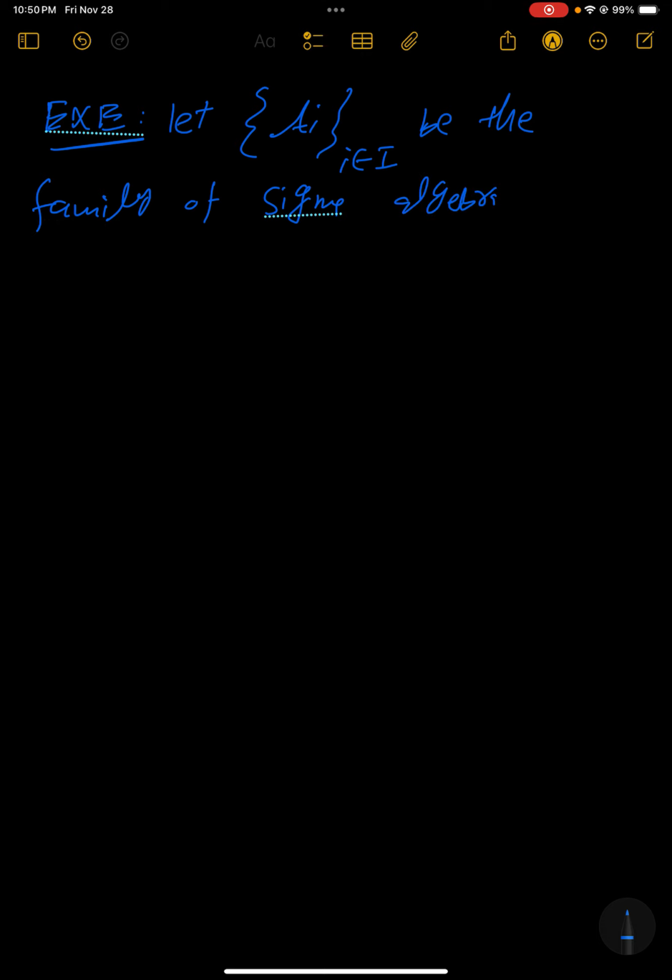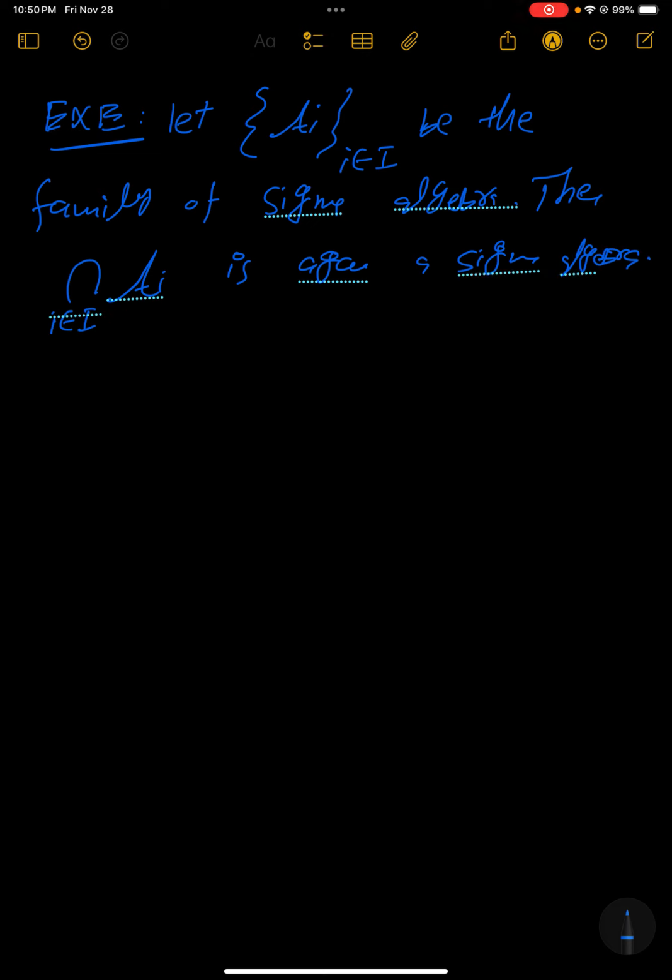Then show that the intersection over i belonging to I of all these sigma algebras is again a sigma algebra. So this is the exercise, you can easily prove it. It says that the intersection of sigma algebras is again a sigma algebra.